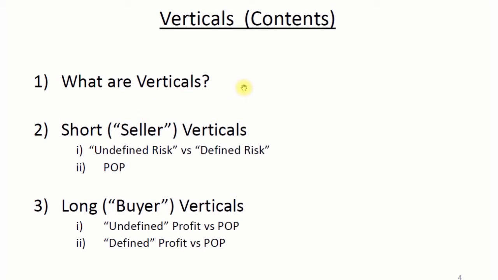We can, and we do that with something called verticals. We're going to define verticals. We're going to look at short verticals. Short equals sell equals credit. In this case, with short verticals, we're going to look at undefined risk versus defined risk in the POP involved. And long equals buy equals debit. So we're going to look at those verticals as well. And in this case, we're going to look at undefined profit versus POP and defined profit versus POP. So let's move forward.